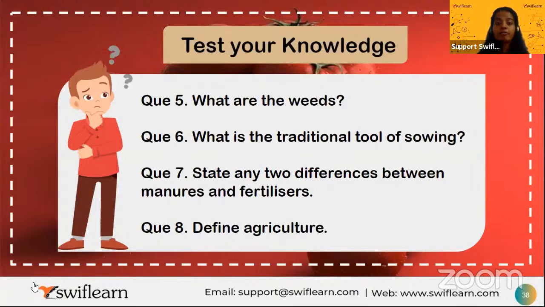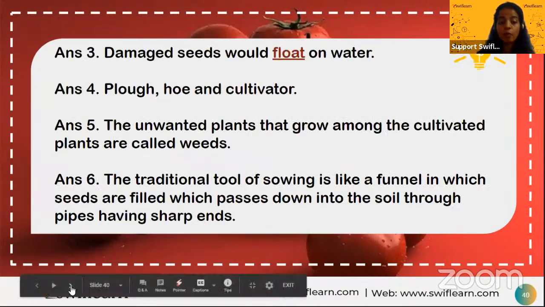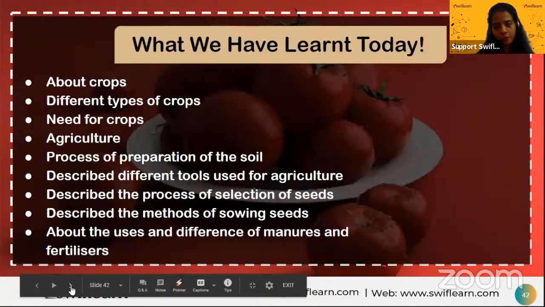To provide food and other products like wool, paper, whatever you can buy. So agriculture is growing of plants, cultivation of soil, and nurturing of animals to provide food and other products like wool. So all these are the 8 questions that are important from an exam point of view.